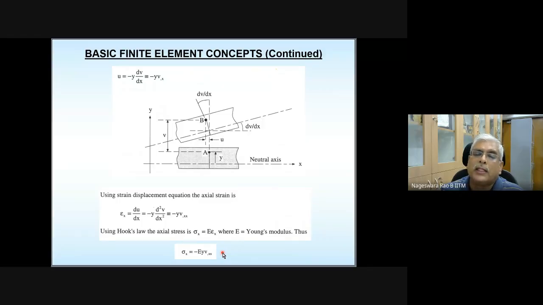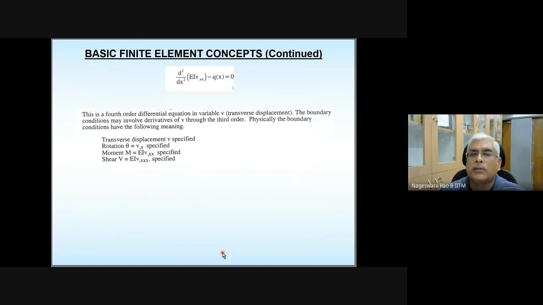If you feel that something you have not understood, you revise your mechanics of materials, go to the theory of bending and see how this equation is derived and obtained. Please go through that and convince yourself. Okay, so we'll continue in tomorrow's class.